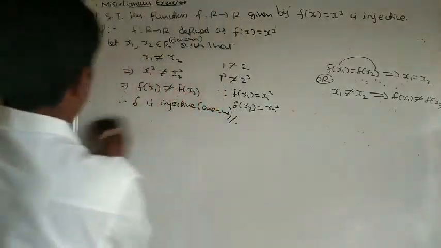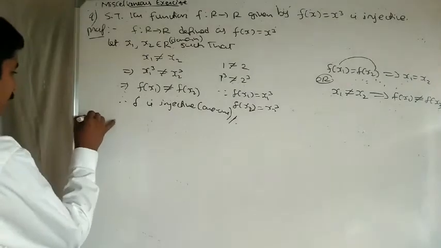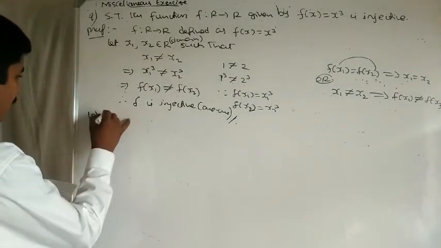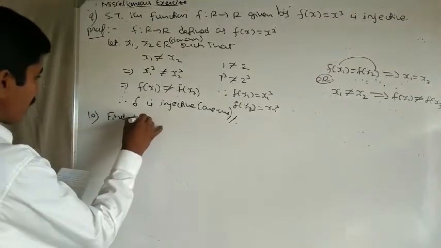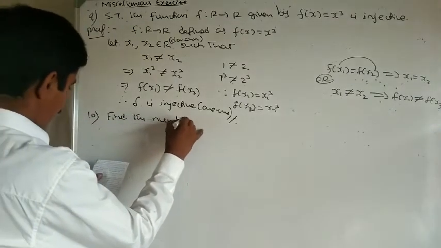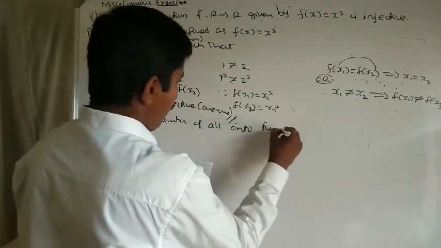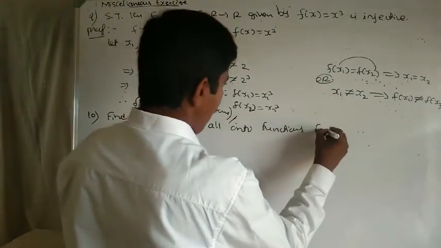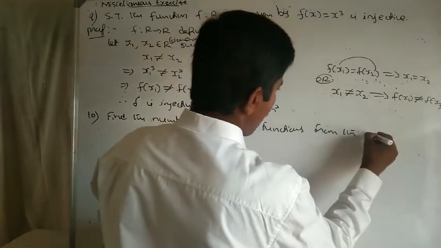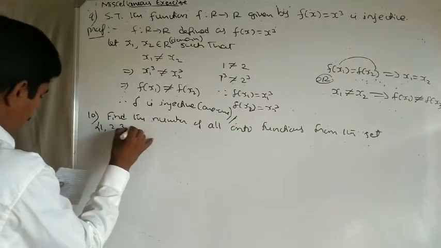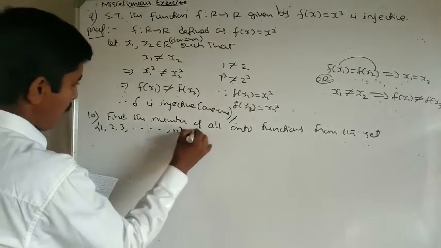So, the next, 10th problem. Find the number of all onto functions from the set 1, 2, 3 up to n to itself.